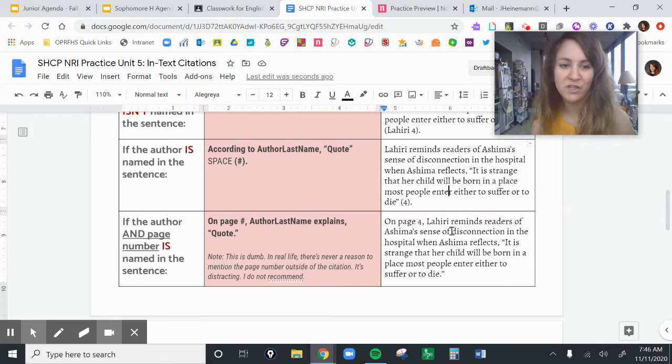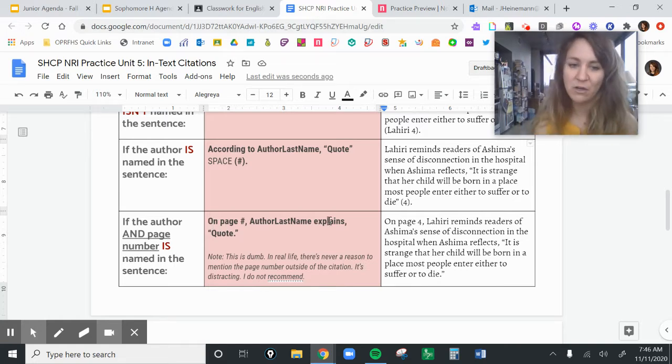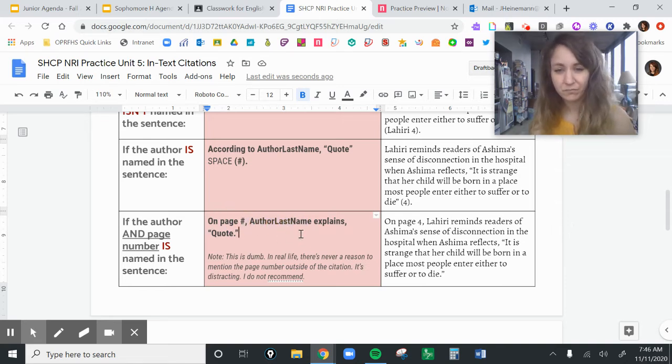The other thing that NoRedInk is going to test you on, and I couldn't take this out, otherwise I would, is what to do if the page number and the last name are mentioned. So if it says, on page 4, Lahiri explains, and then the quote, then you don't need any citation because we already have the author's last name and we have the number. Here's an example of this. On page 4, Lahiri reminds readers of Ashima's sense of disconnection in the hospital when she reflects, "It is strange that her child will be born in a place most people enter either to suffer or to die."